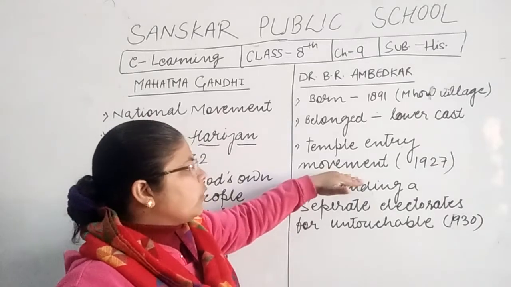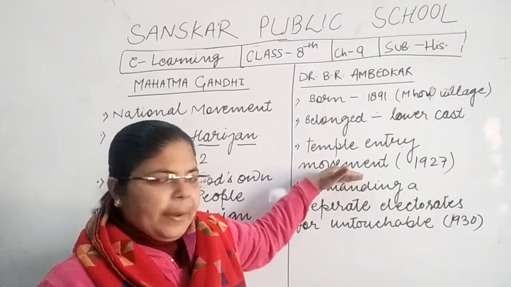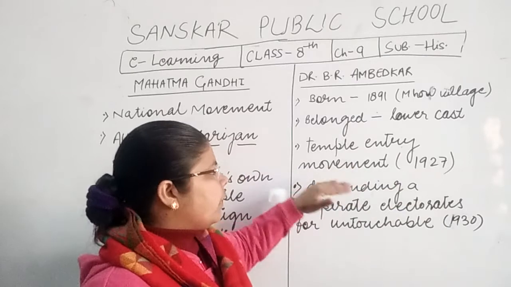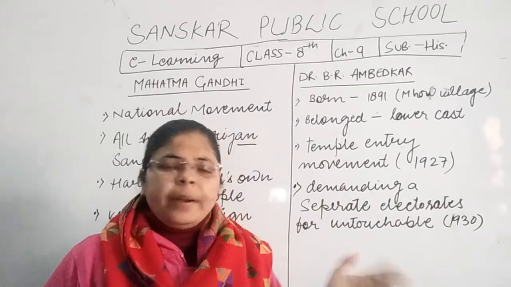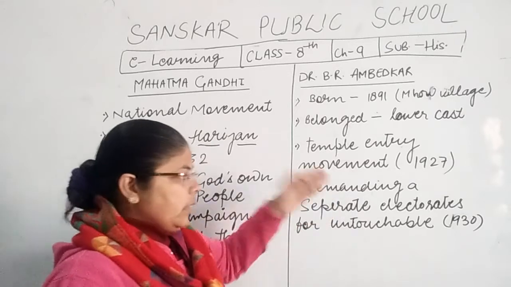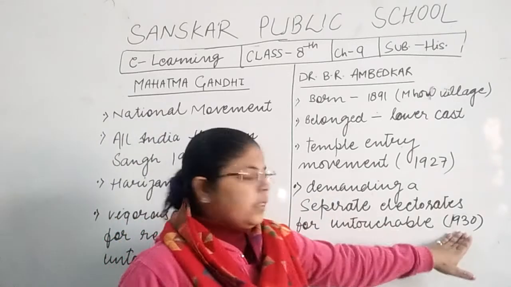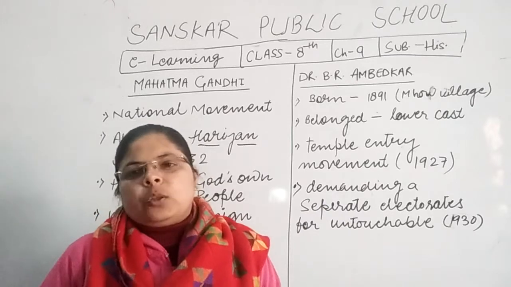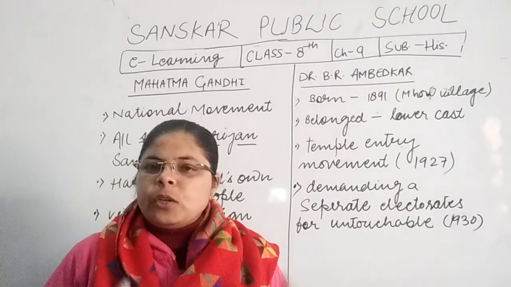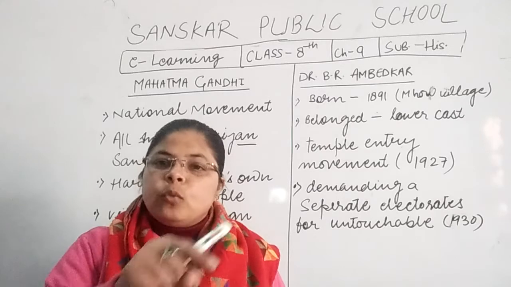The first movement was started by Dr. B.R. Ambedkar in 1927. It was started to provide the untouchables the right to enter the temples, and the next movement was started in 1930 to provide a separate electorate. Separate electorate means the untouchables should also have a right to vote.